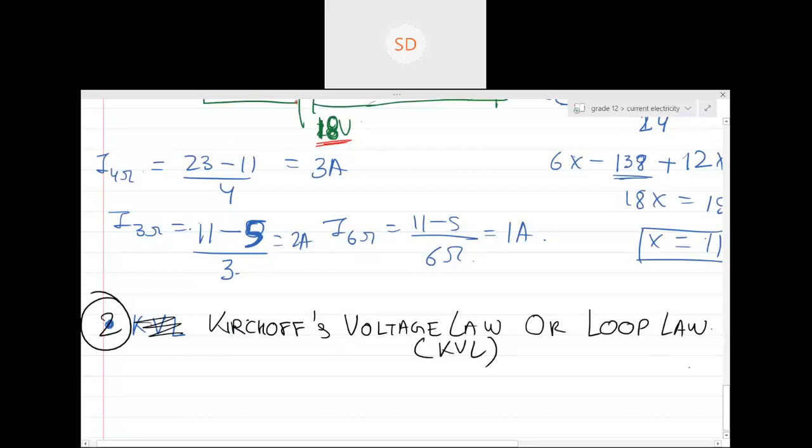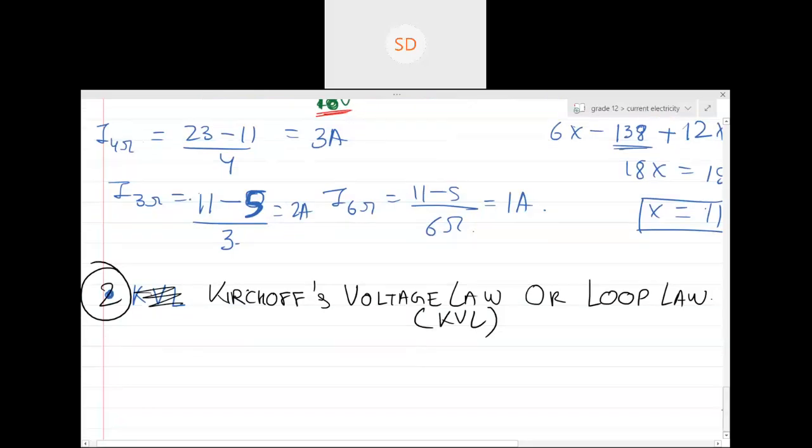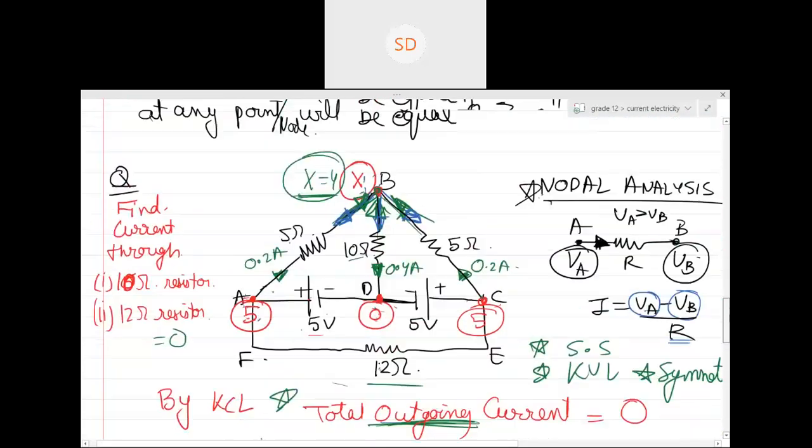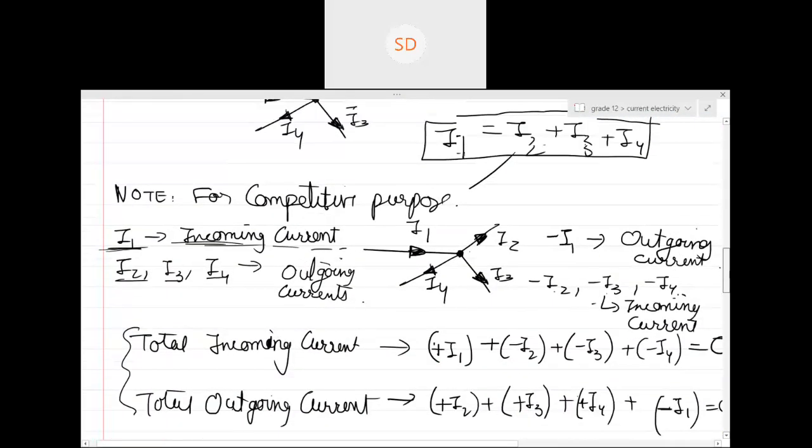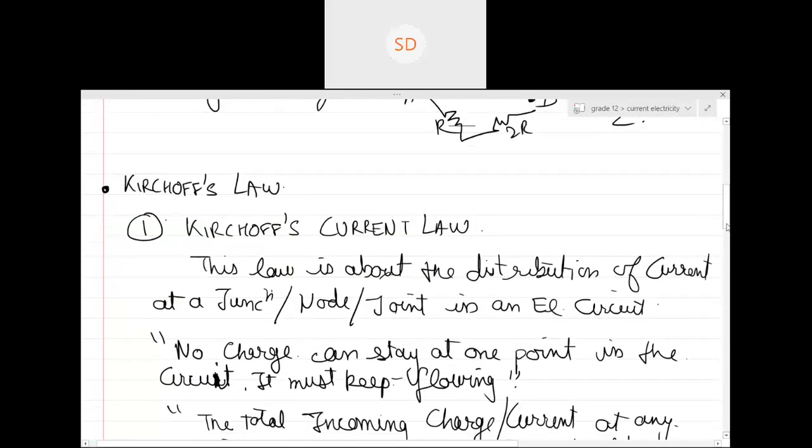It's up to you what you call it. By the way, one more thing which I forgot: this Kirchhoff's current law is in accordance with the conservation of charge. You can write this down.